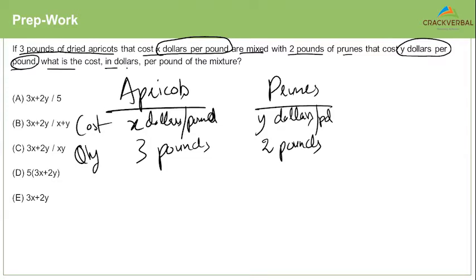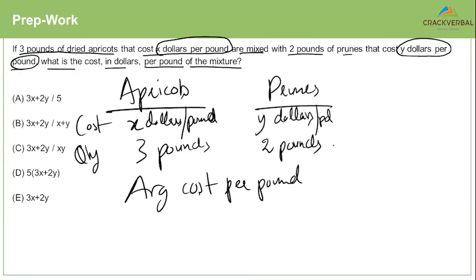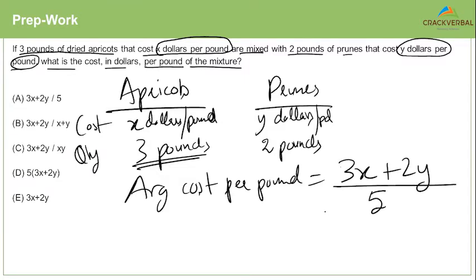What is the cost in dollars per pound of the mixture? So you're trying to find the average cost per pound, and therefore you're trying to find the weighted average here because the weights are different. Apricots are 3 pounds, prunes are 2 pounds, right? So you'll see here that 3x is the total cost of the apricots, 2y is the total cost of the prunes, divided by 5. So that is how the weighted average concept forms the fundamental basis of mixtures.